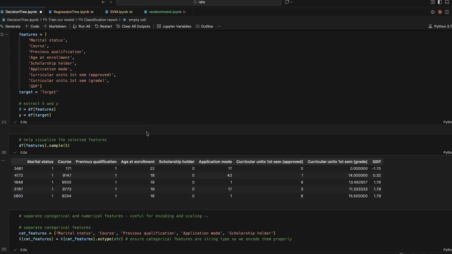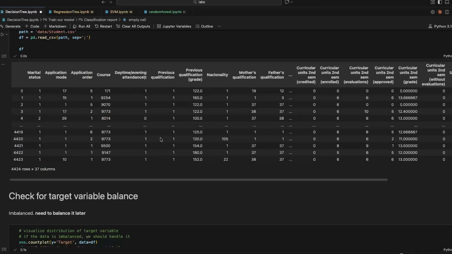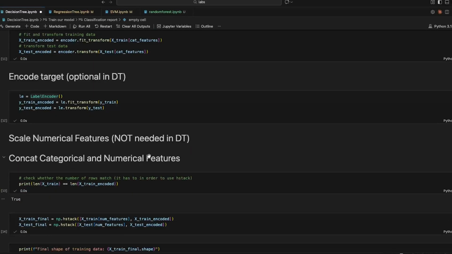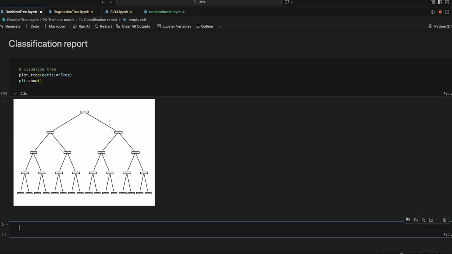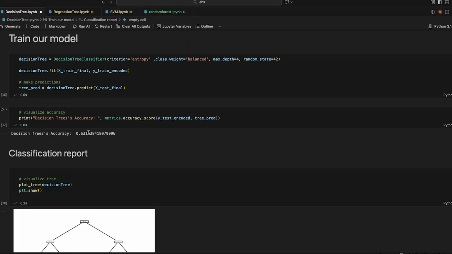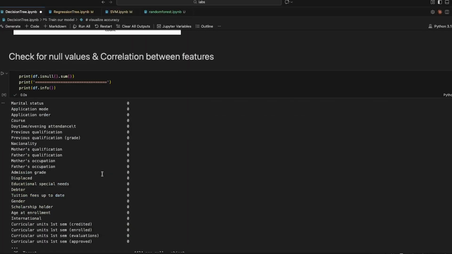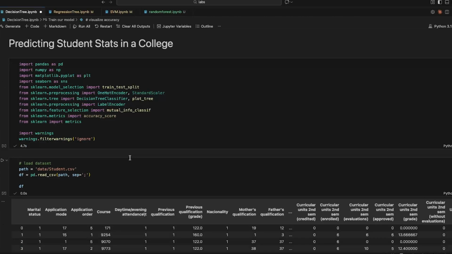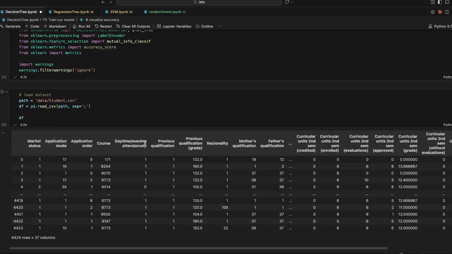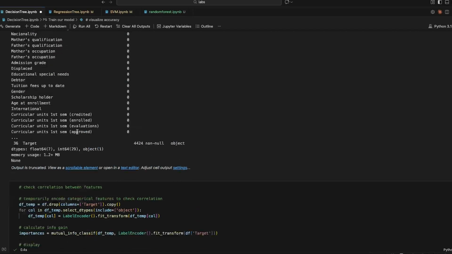Of course, this tree is too big to visualize, but basically that's it for decision tree. Not really accurate, but it's real and it's honest. Because imagine predicting whether a student will graduate or not, or is still enrolled, it's kind of difficult based purely on their information.